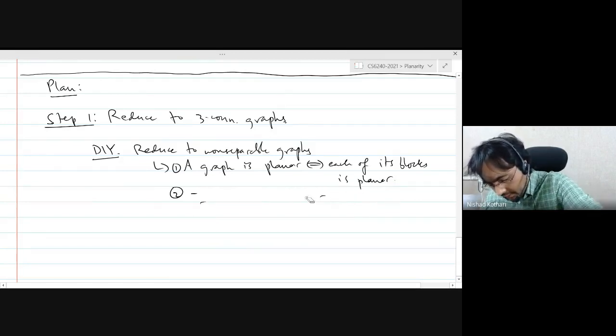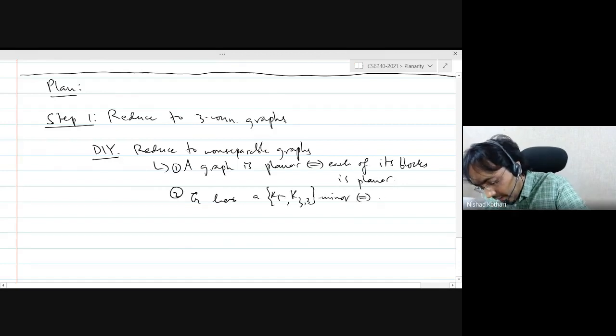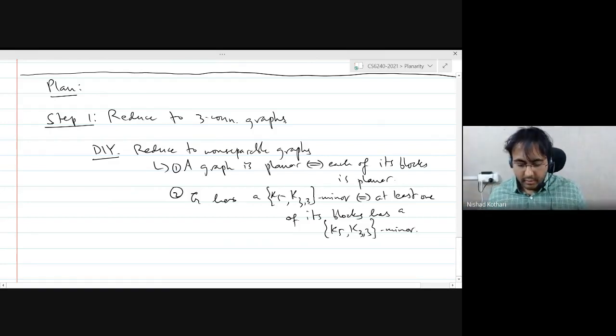Let's write it differently: G has a K5 or K3,3 minor if and only if at least one of its blocks has a K5 or K3,3 minor. Those are easy to prove, so I'll just leave it to you.